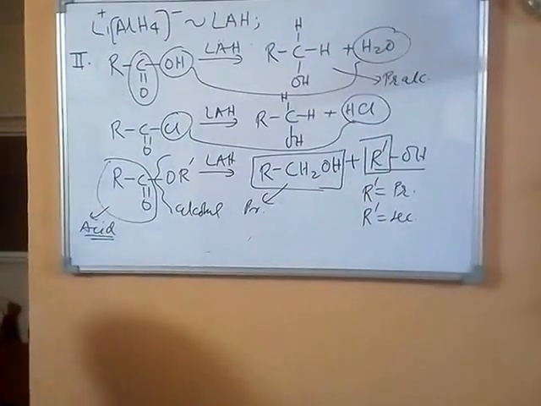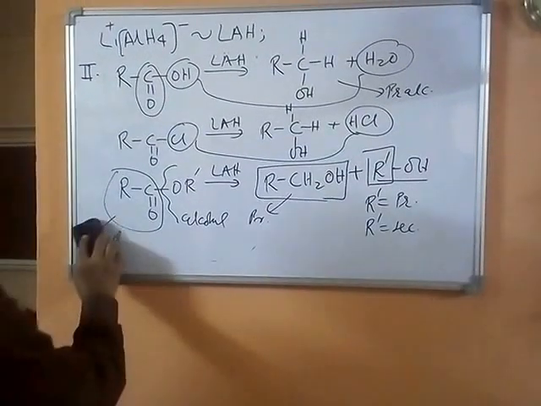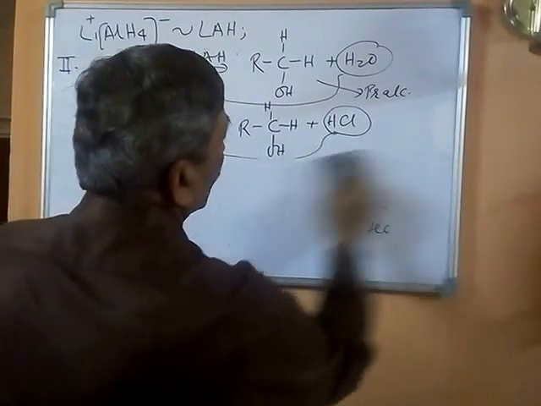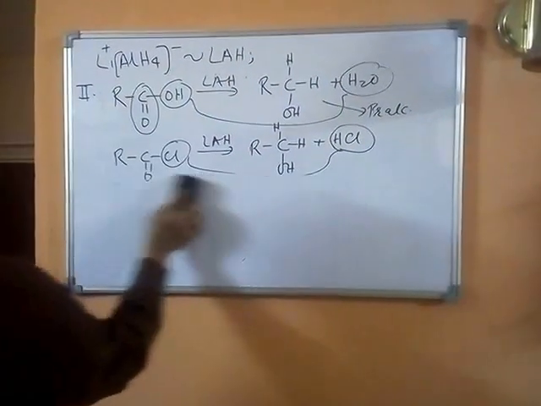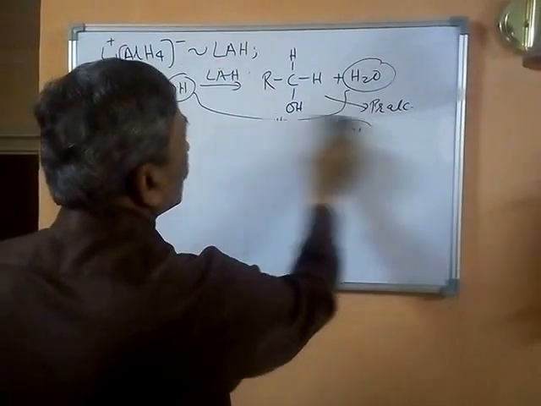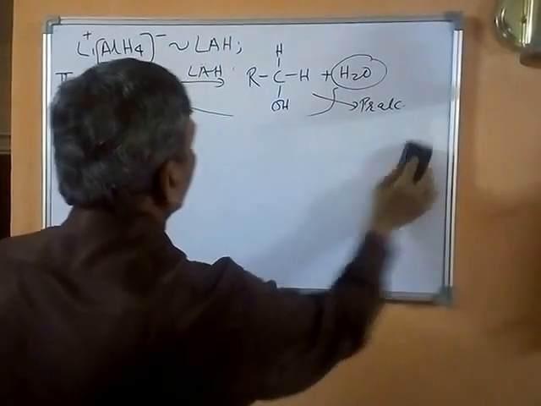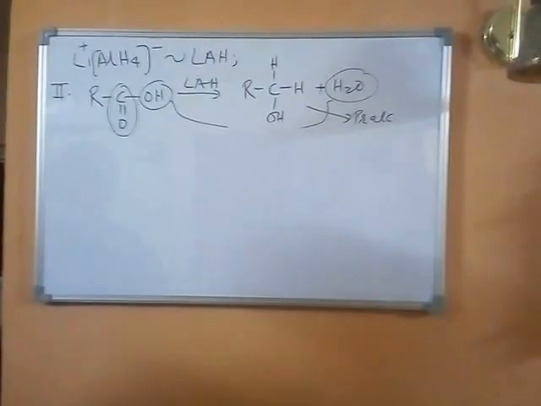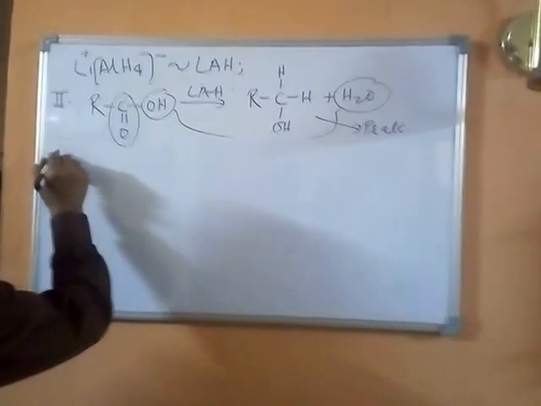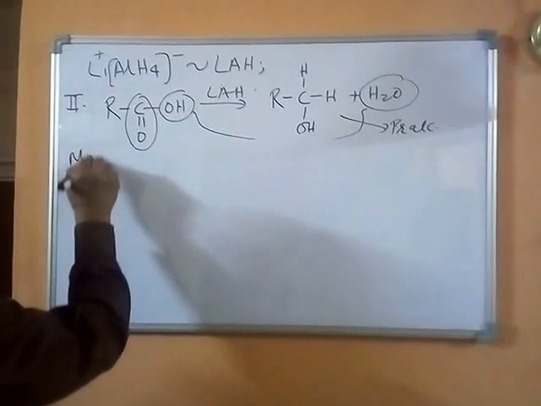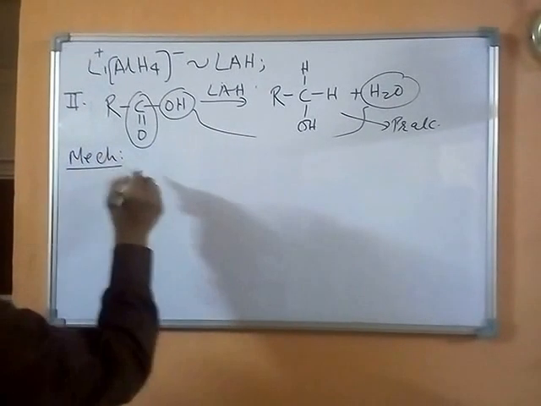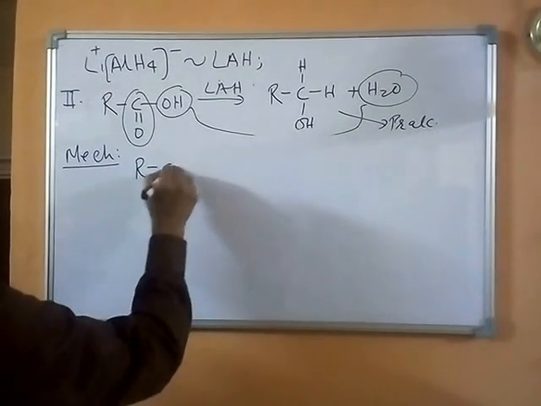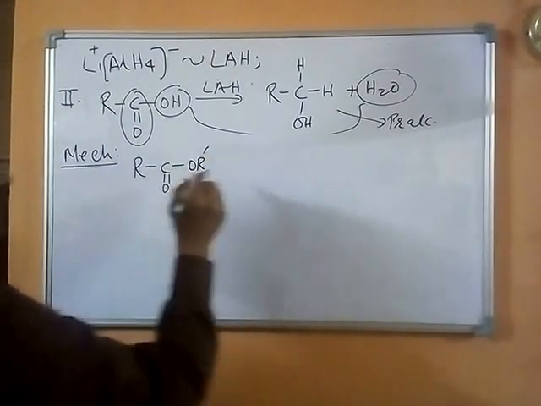Now let's take up a very brief mechanism for the reduction of an ester, and that may be applicable to most of the reduction reactions of these acid derivatives. So a brief mechanism could be like this. Let's take up an ester, RC double bond O, OR'.